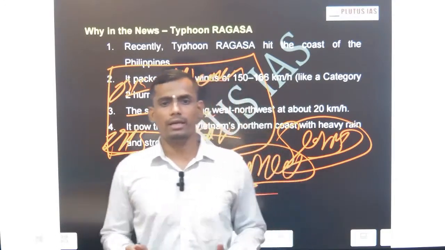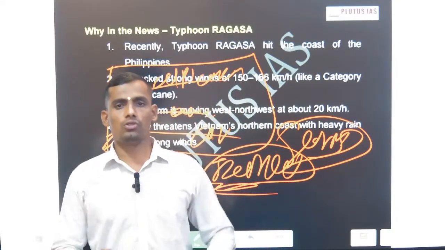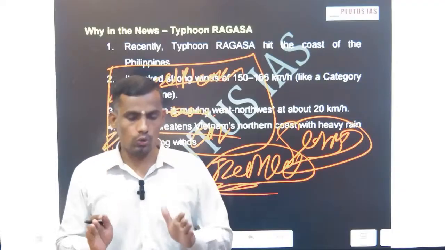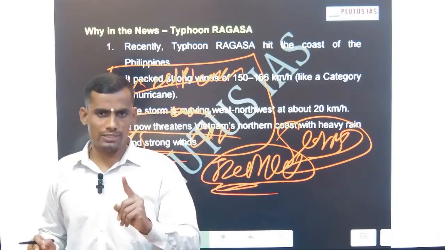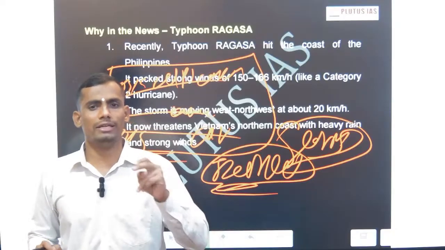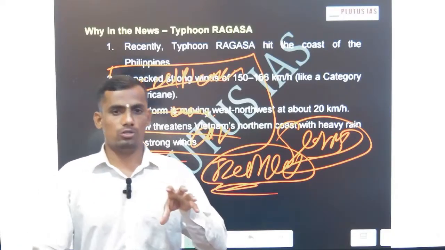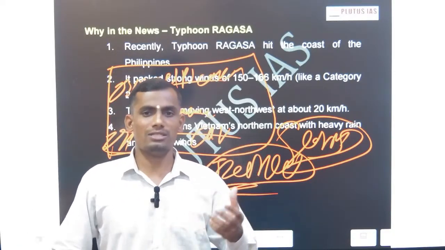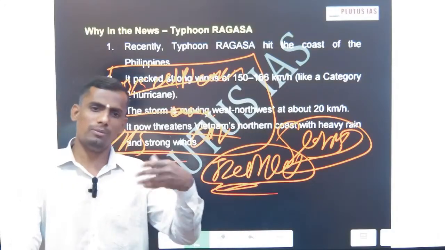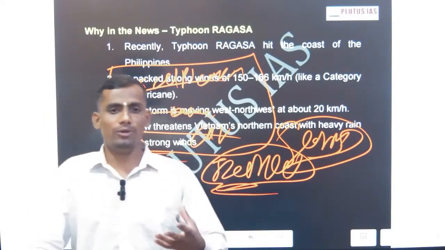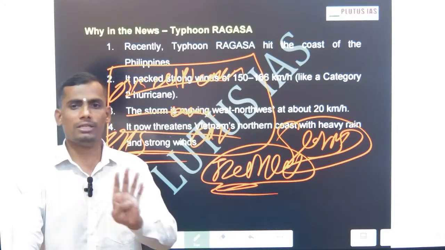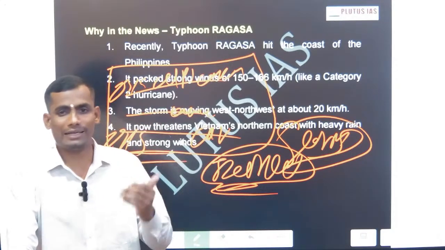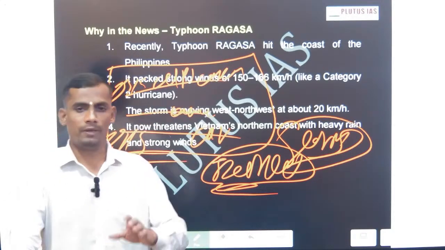Don't go into technical details like what is gale force. Make it simple. There will be one question on disaster management and one question on exactly the atmospheric phenomena in GS1. If they asked a question on tsunami this year, similarly there are chances they will ask a question on cyclone. So basic details only, simple, no technical details.